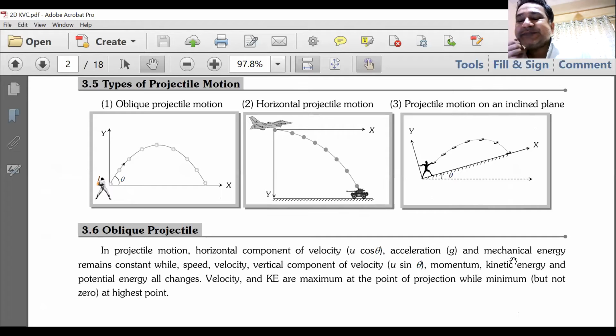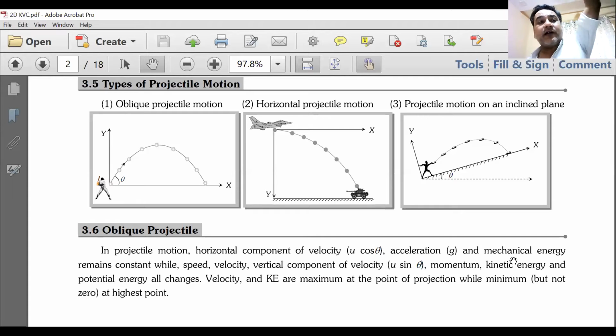Anyone has any idea? I think you can see it on your screens now. We have to deal with 3 types of projectile motion. Yes, that is what we call number 1. As you can see on your screen, oblique projectile motion of cricketer hitting the ball in air. That is oblique projectile motion.